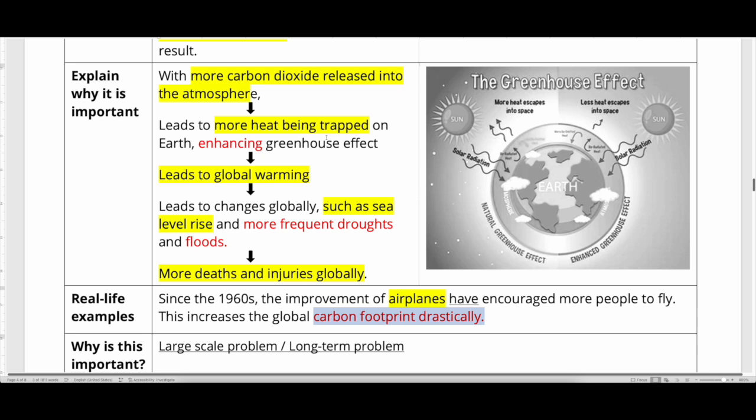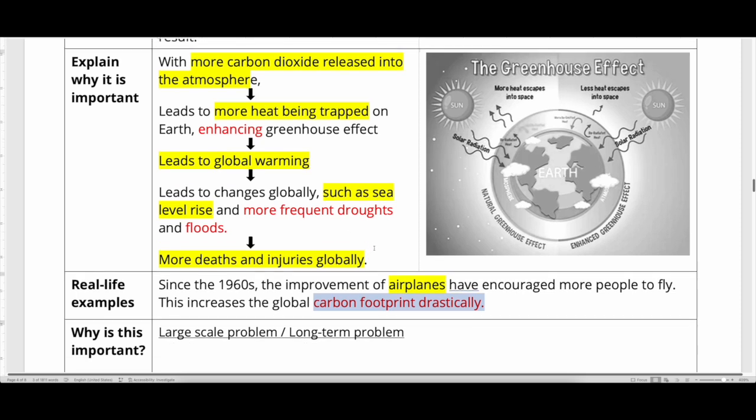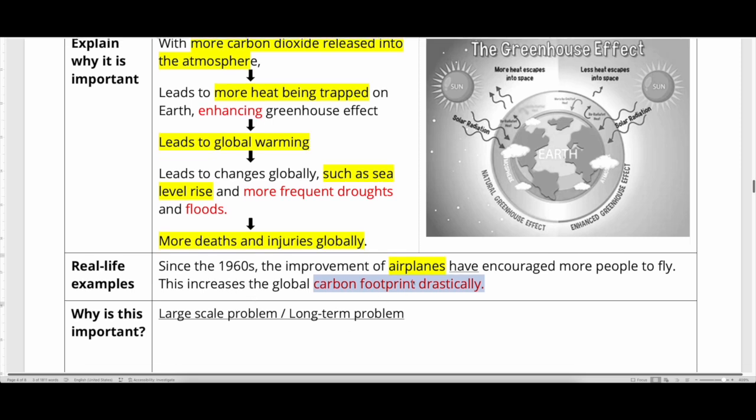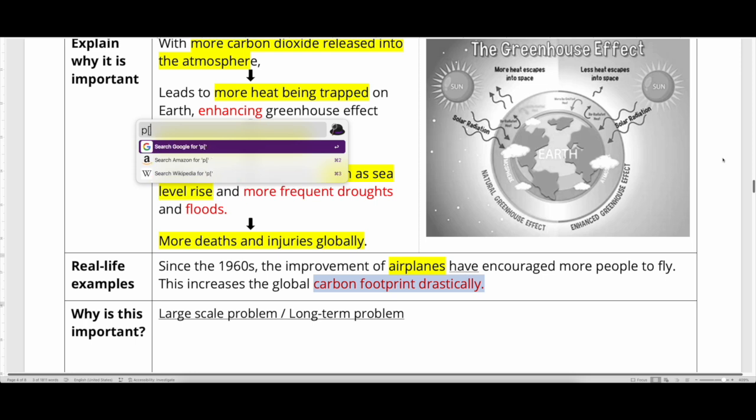All right, so this problem here, is it a large-scale problem or a long-term problem, or is it both? So can you use this to explain why this impact is important? Okay, I'll pause the video, and once you are done deciding, unpause it.